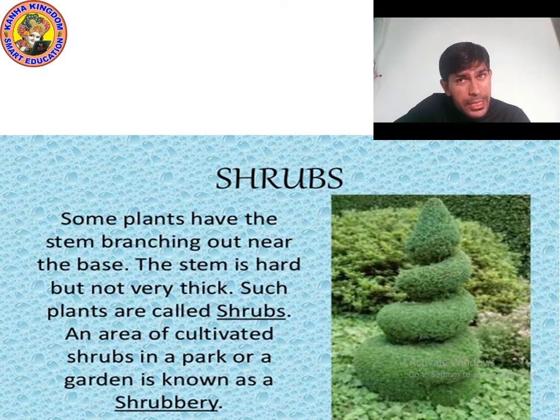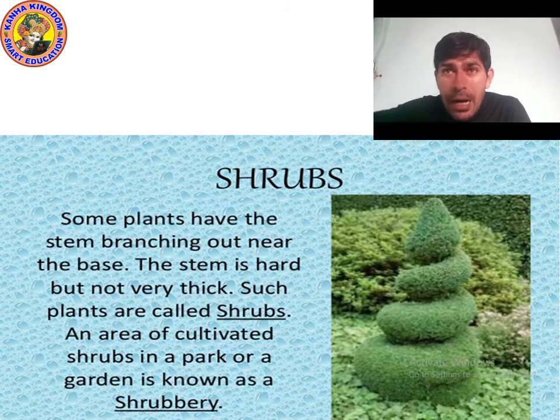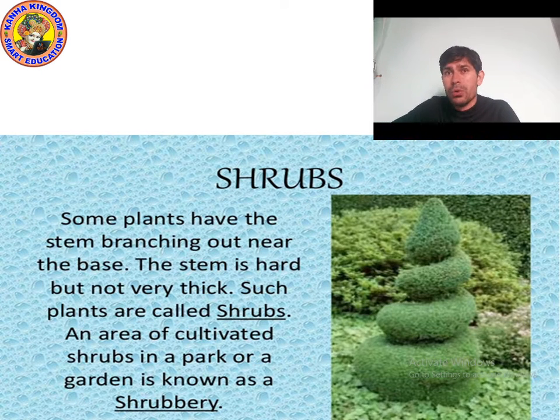Herbs have a soft stem and shrubs have a little hard stem. So we can say plants with a hard stem are known as shrubs.